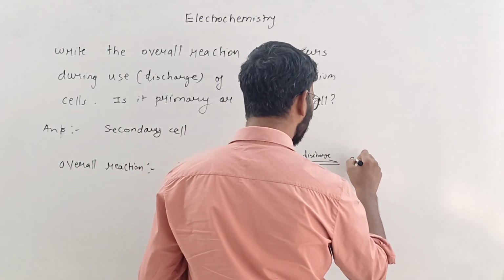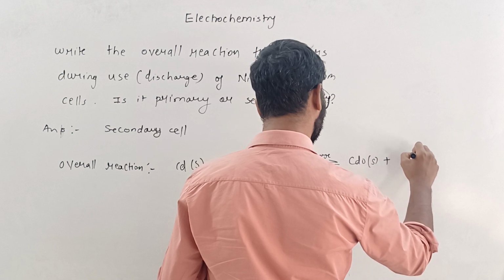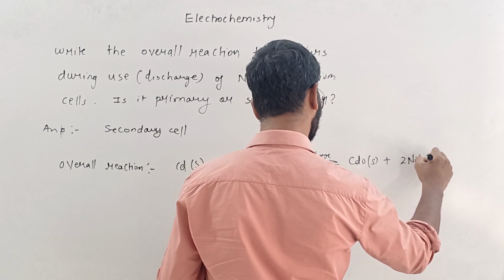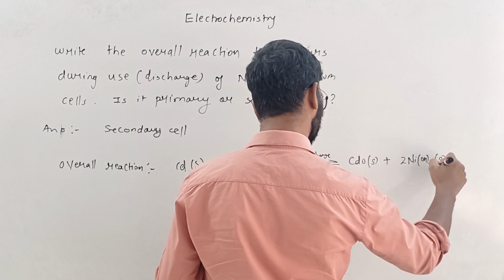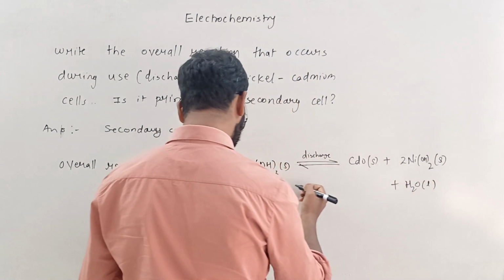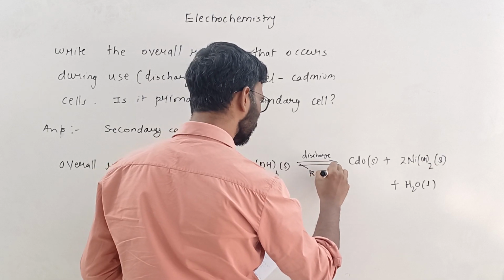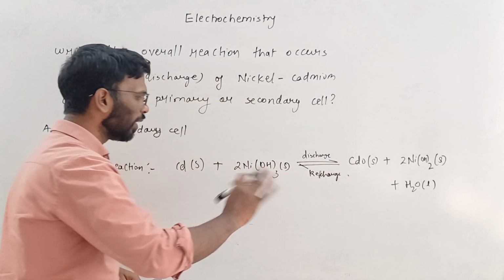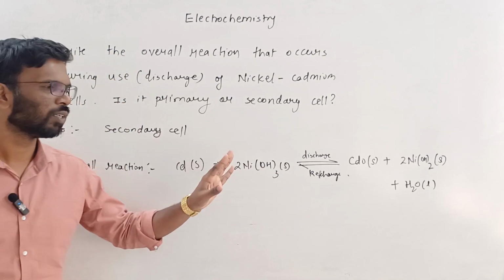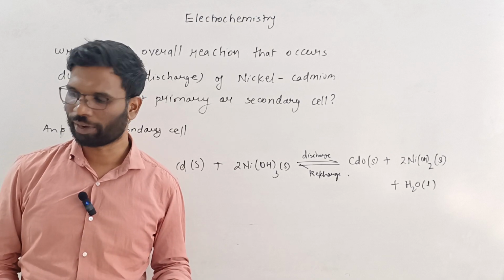I am writing, and during recharging the overall backward reaction. This is the reaction which takes place in a nickel cadmium cell. These are the things which you should know about any battery.